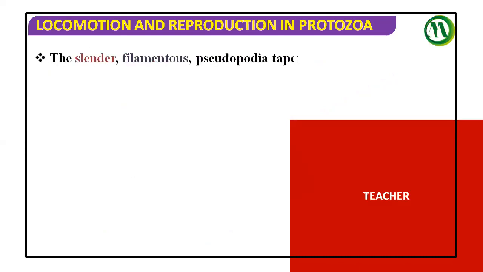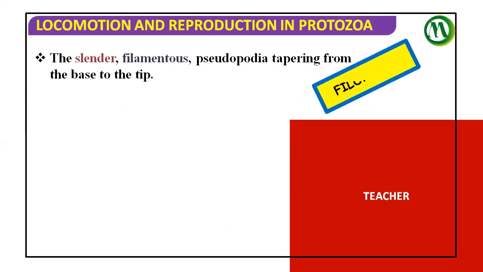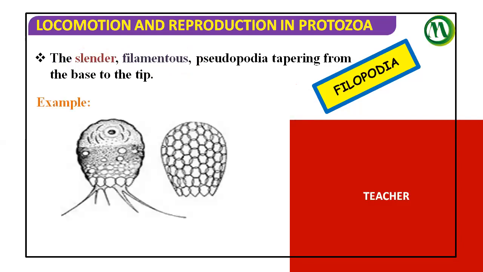Next, the slender filamentous pseudopodia tapering from the base to tip, which contain only ectoplasm, but nowadays no matter. What is meant by tapering?